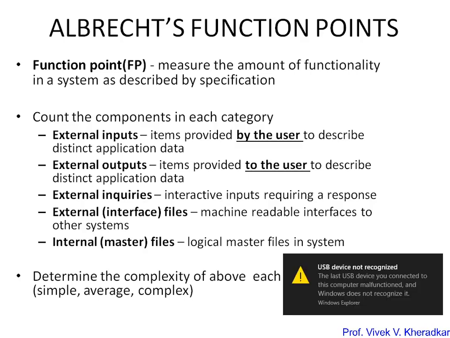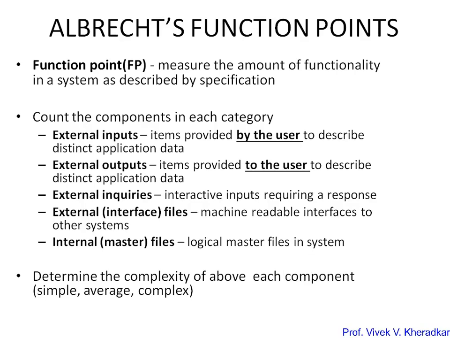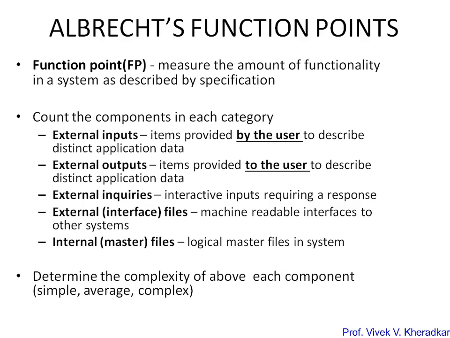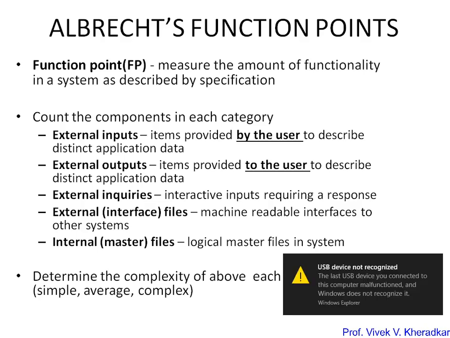The aim of Albrecht function point is to measure the amount of functionality in the system which describes the specification. But to compute that FP, the first step is to compute the unadjusted function count, which is UFC. So we have to determine some representation of software in terms of the following components.